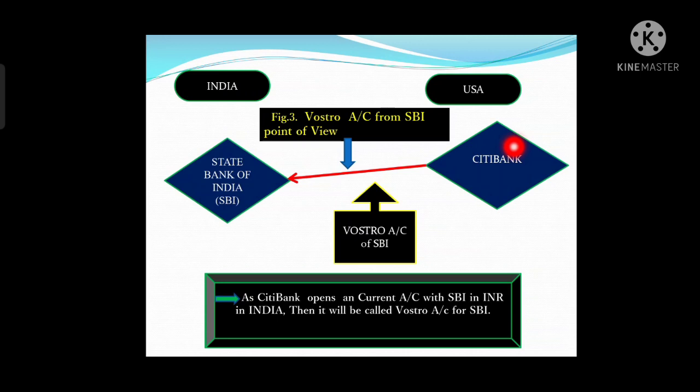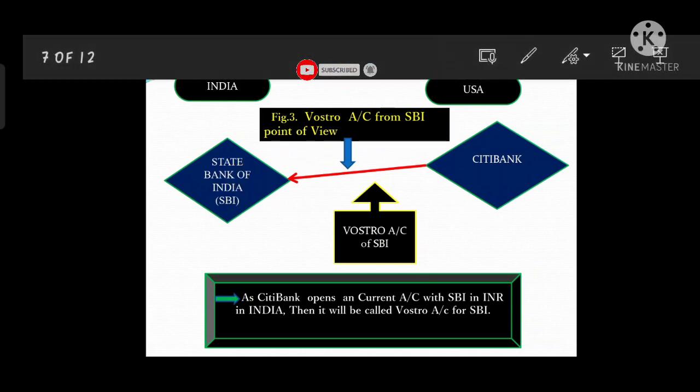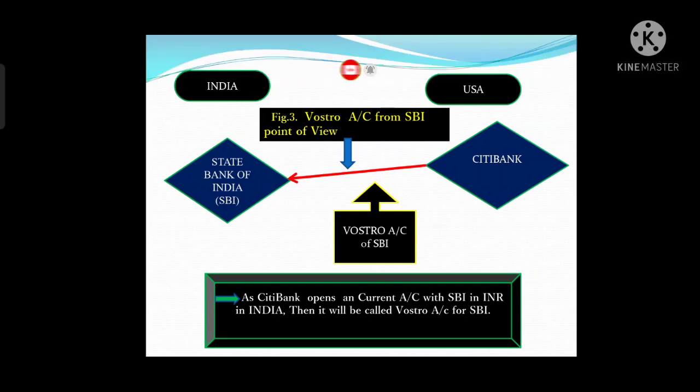Here, Citibank, which is located in the United States of America, is opening a current account with State Bank of India, which is located in India. So here Citibank is opening an account with State Bank of India. So the bank which is opening an account, for that bank it will be called a Nostro account, right?